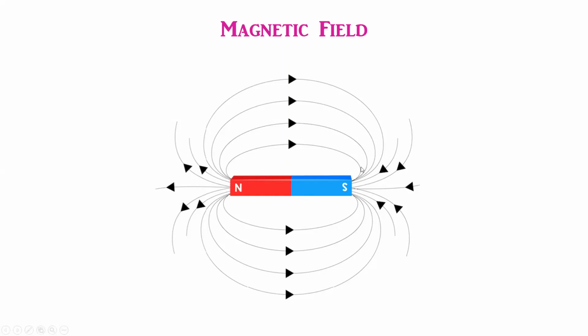Now this direction is taken purely by convention. We also see that the magnetic field lines are crowded or dense near the poles and they're further apart away from the poles. So this means that the magnetic field is stronger near the poles and the magnetic field is weak here. The magnetic lines of force do not cross. This means that the magnetic field is unique at any point. The total number of lines that cross a given area is known as a magnetic flux. Its SI unit is Weber.